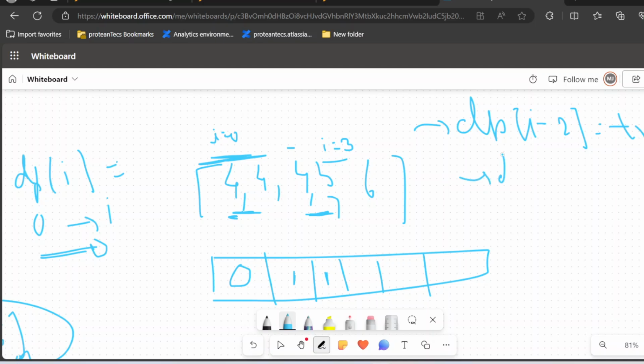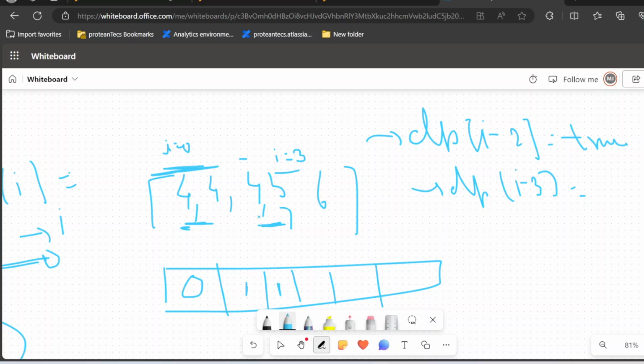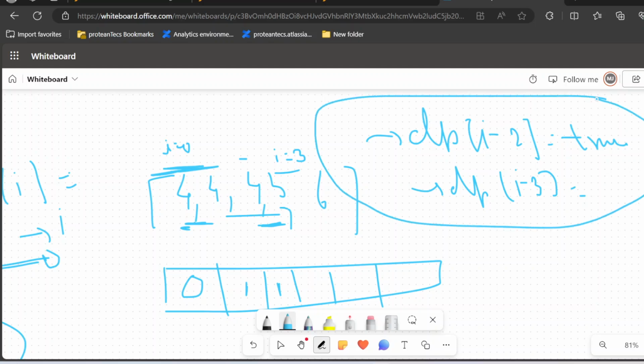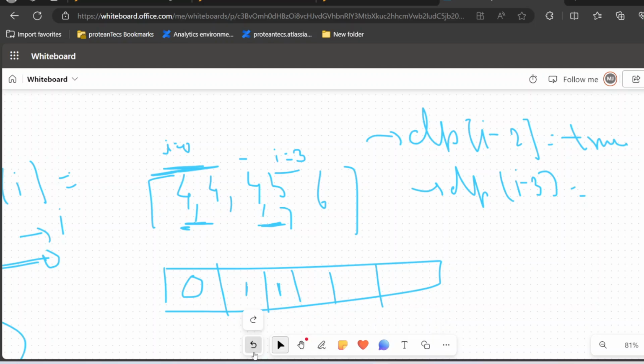Or we need to see if dp of I minus 3 is true, and either these three elements are equal, or they are increasing in consecutive order by 1. If any of these two things are true, then this will form a valid subarray. I hope it is making sense. For example, I'll show you. Now I'm at index 3, right?